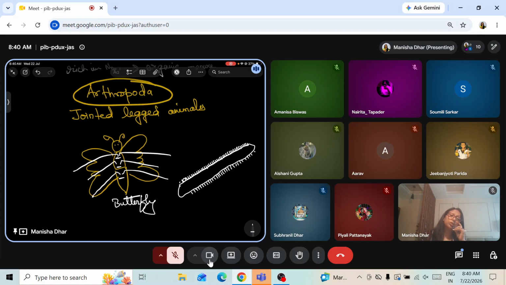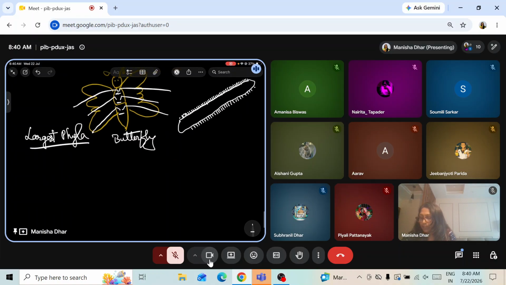All right. So that is jointed legged animals. They are all the organisms under arthropoda. That's the most important feature. And talking about them, this is the largest phylum of the animal kingdom. Along with that, this phylum has jointed limbs, one pair each on some or on all body segments.